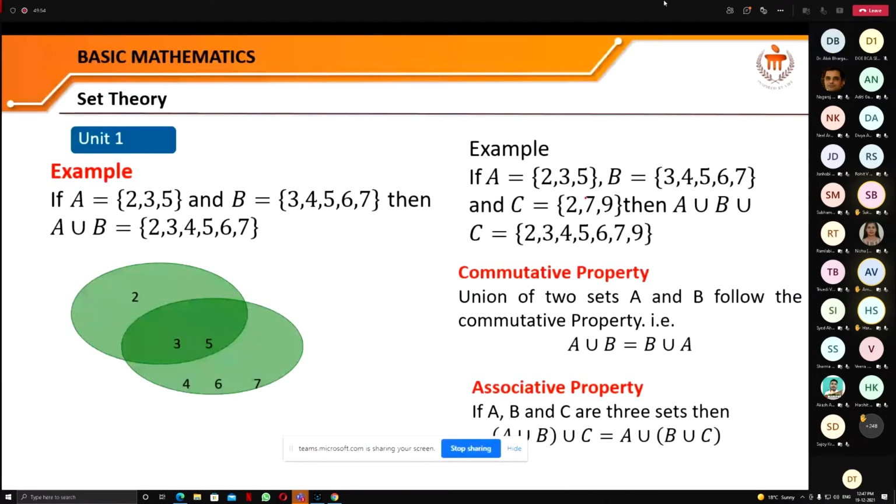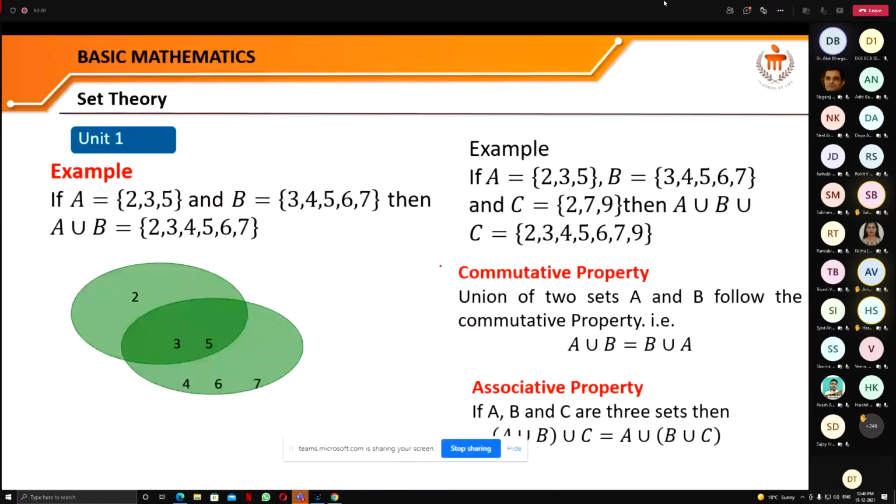Correct? And if we take another set C, which has these elements 2, 7, 9, then the union of all these, that is A union B union C, is the set of all elements that are present in A, B, and C. So we can write the union of these, correct?